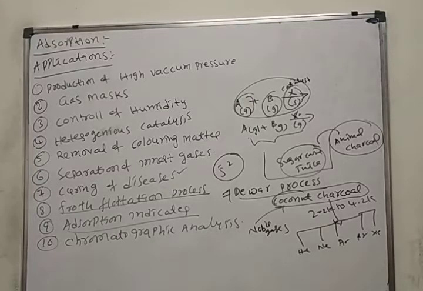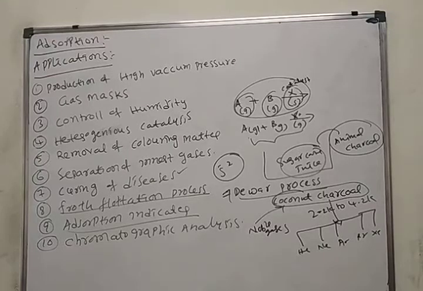Second, working of gas mask, and removal of humidity or control of humidity. Fourth, heterogeneous catalysis. Fifth, removal of coloring matter. Sixth, separation of inert gases by using the Dewar process.